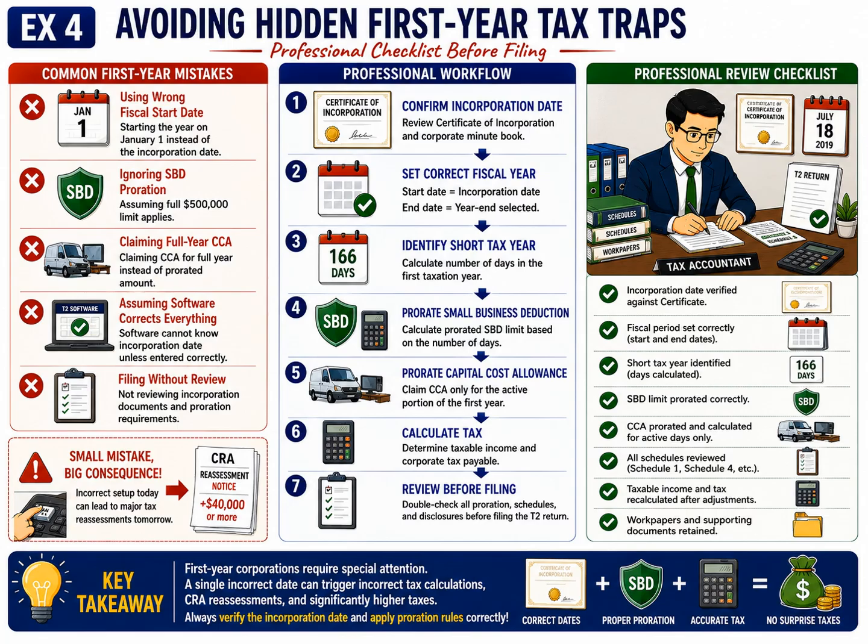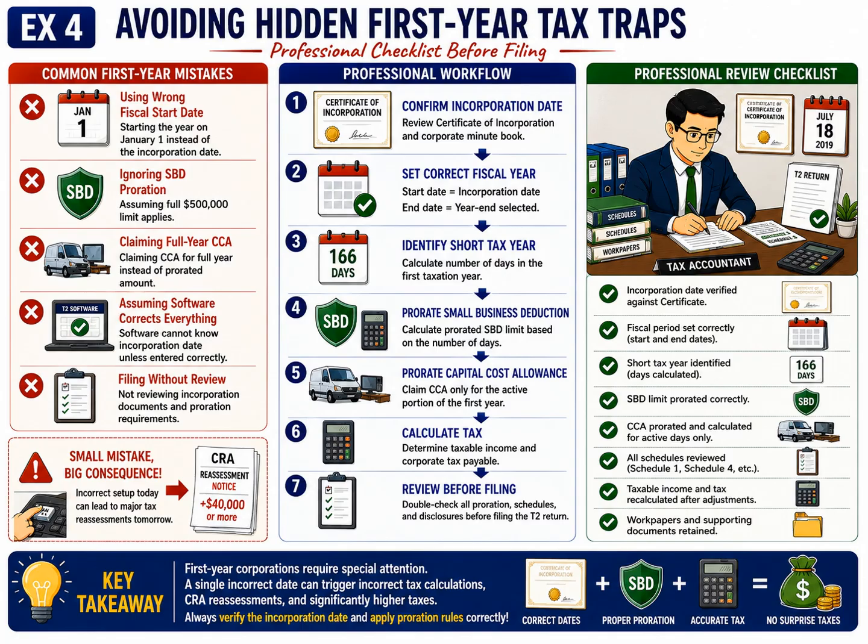The fifth mistake is filing the return without performing a final review. Skipping this review can allow simple errors to pass unnoticed, eventually resulting in reassessments, additional taxes, interest, and penalties. At the bottom of the red panel, notice the illustration showing a small mistake leading to a large CRA reassessment. This emphasizes an important lesson in taxation. A single incorrect date entered into the return can eventually result in thousands of dollars of additional tax and reassessment. Small errors often create very large financial consequences.